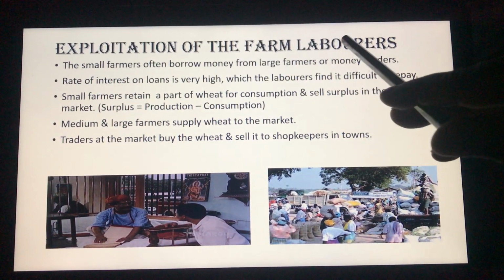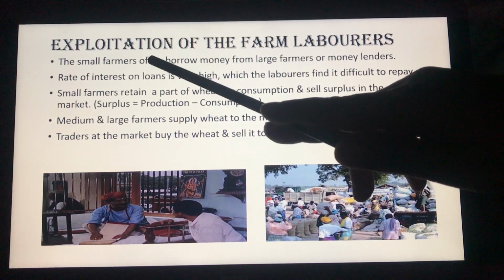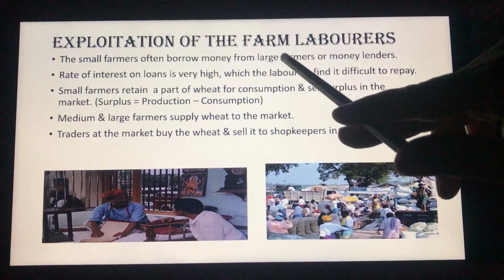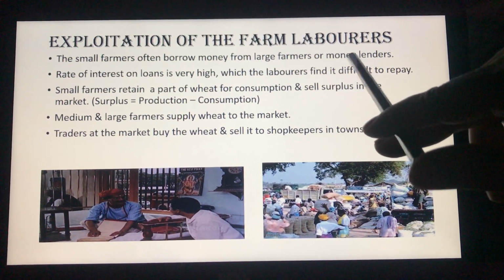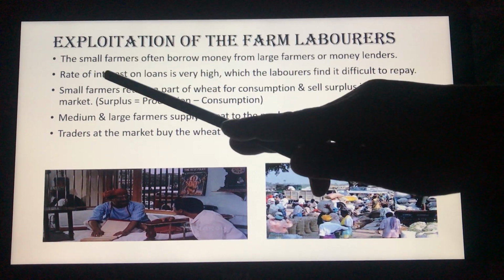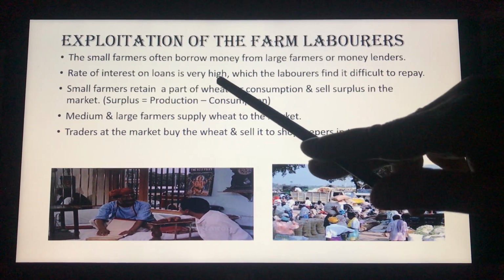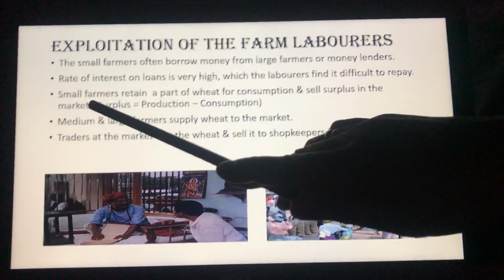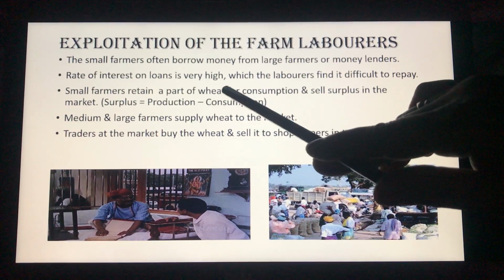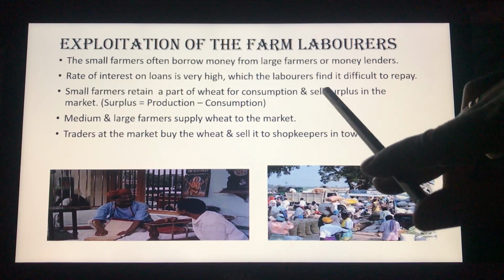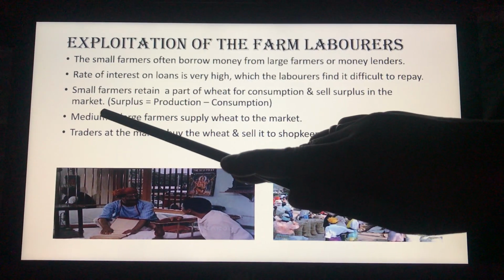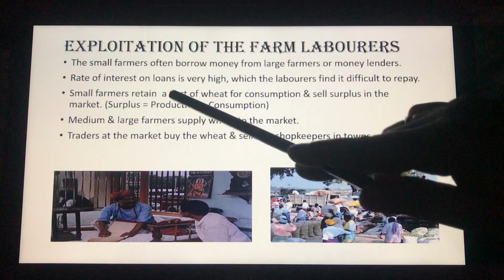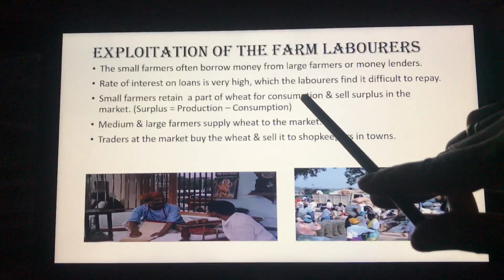Exploitation of the farm laborers. The small farmers are often forced to borrow money from the large farmers or from the money lenders. The rate of interest on the loans is very high, which the laborers find it difficult to repay. The small farmers retain a part of wheat for consumption and sell the surplus in the market. Surplus is equal to production minus consumption.